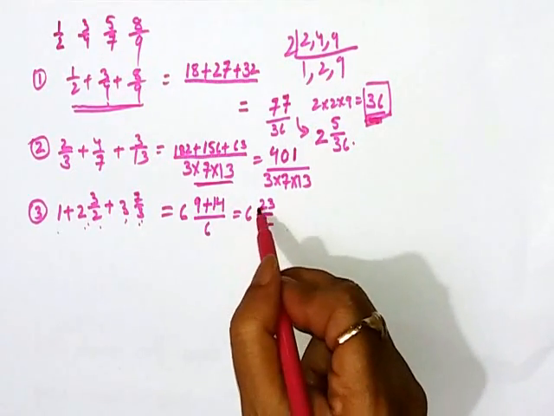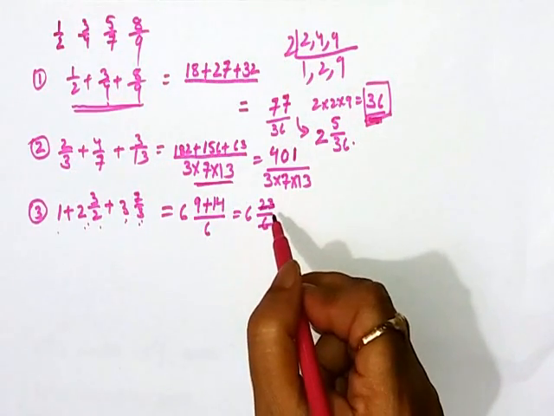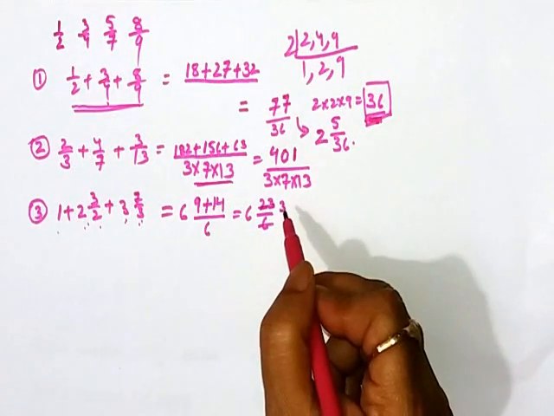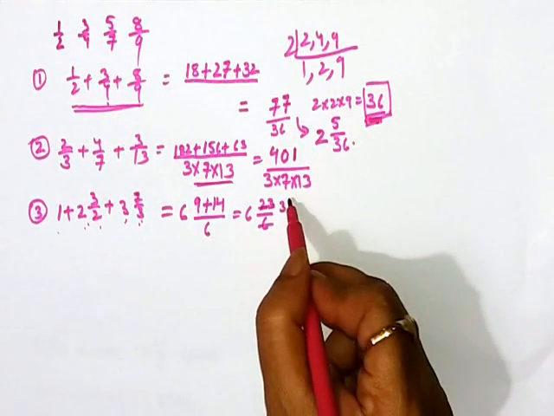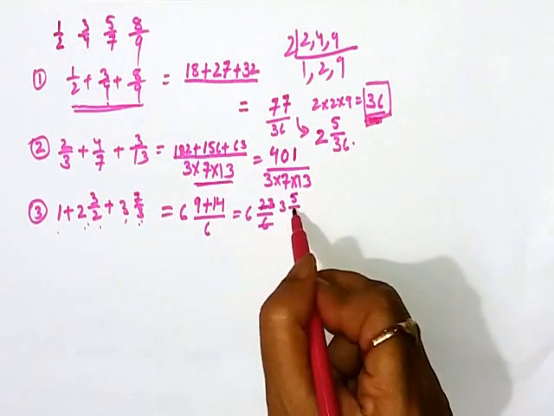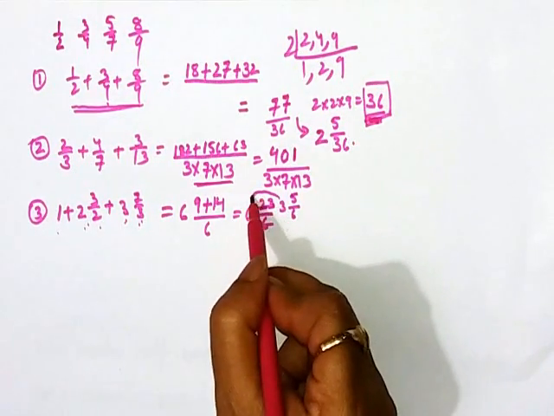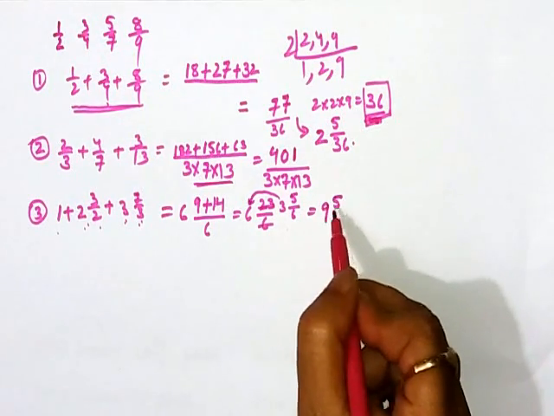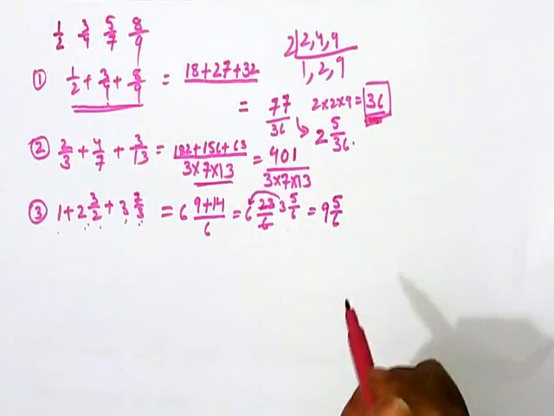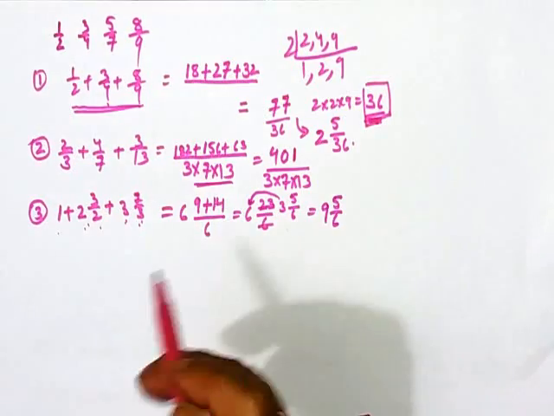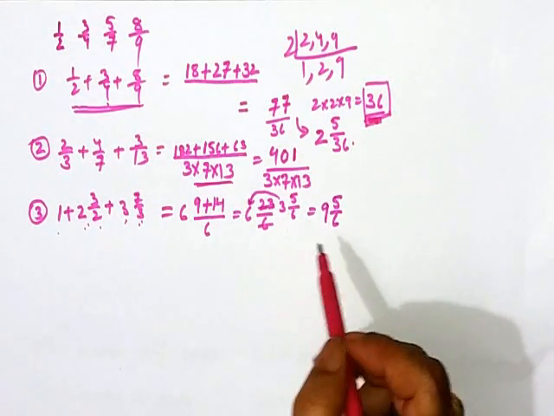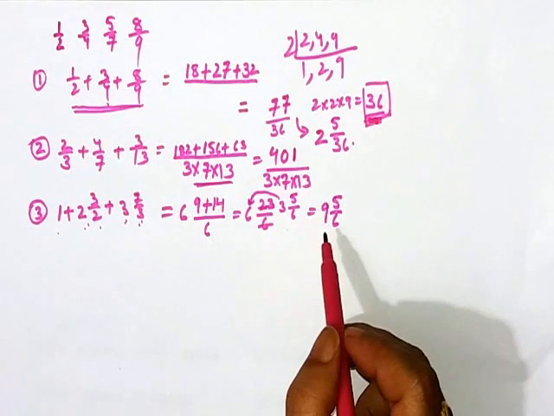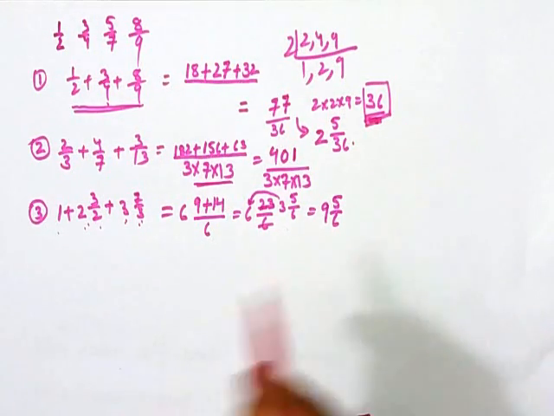9 plus 14 is equal to 23 by 6. Now we will divide 23 by 6. 6 threes are 18, and if we subtract 18 from 23, the remainder is 5 by 6. Now we add this 3 with it. Then what will happen? 9 and 5 by 6. This will be the answer. So we will have to practice such type of adding. It is slightly shorter and consumes less time, so we should have the habit of doing such things.